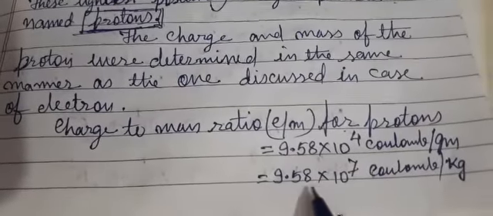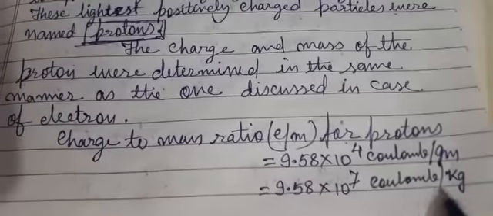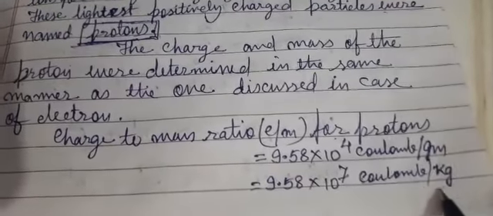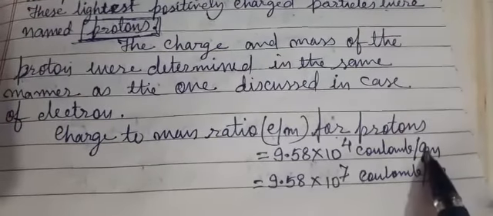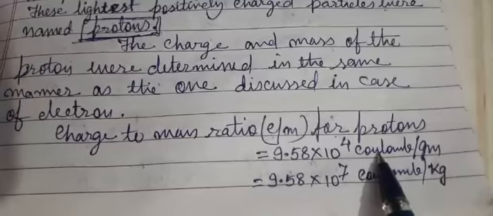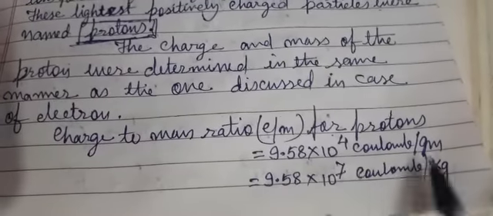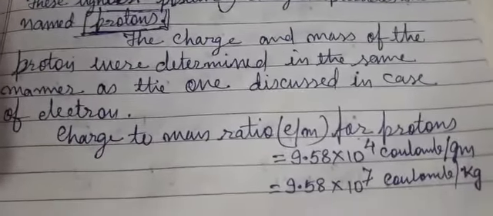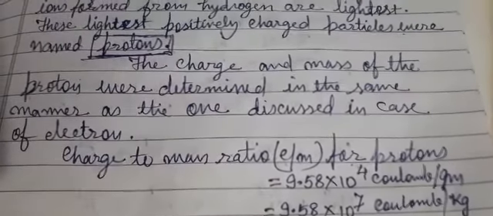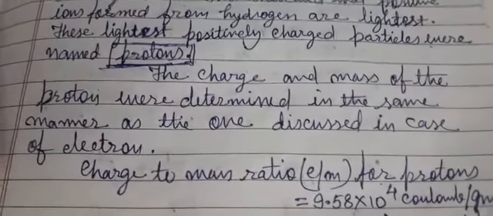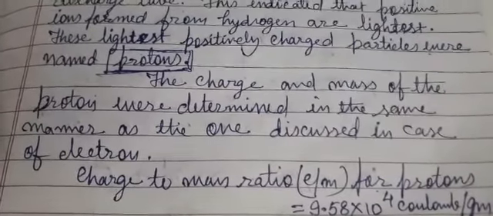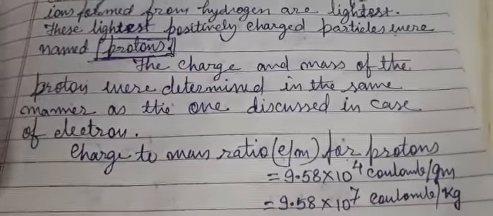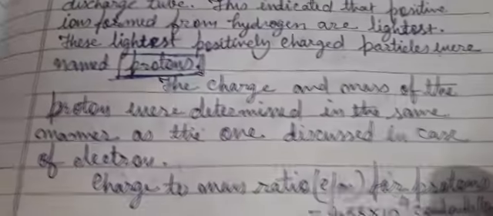We get 9.58 into 10 to the power 7 coulomb per kg. That means 1 kg of proton carries this much charge. Hydrogen ion is known as proton because it has no neutron, only proton. So in this way we have discovered the proton.